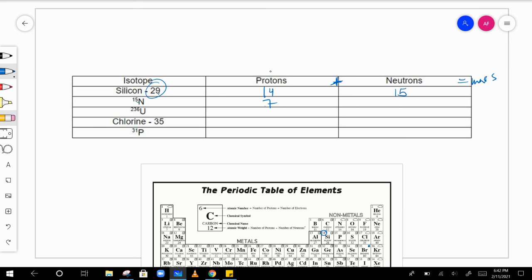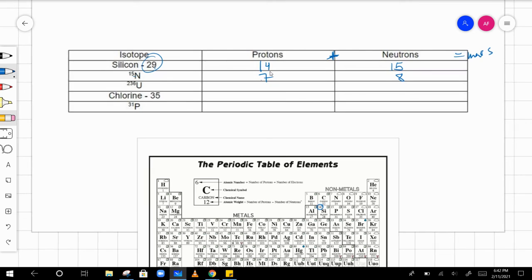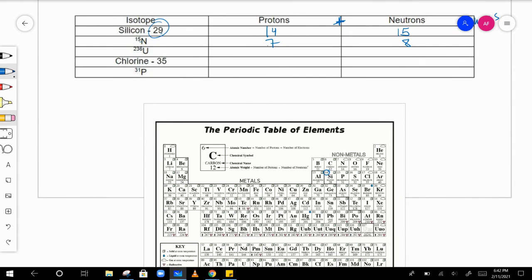Okay, nitrogen, 7 protons. 15 minus 7 is 8. 8 neutrons. Uranium, 236. If you go down to the bottom, it's 92. So 236 minus 92, 144.